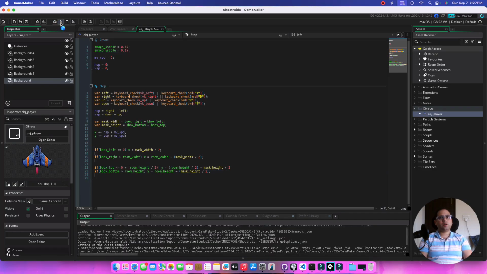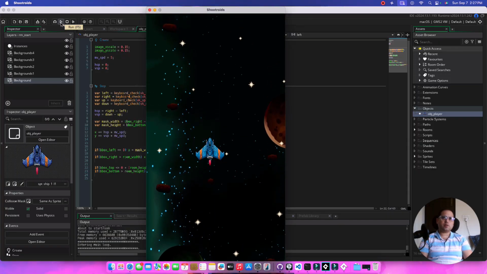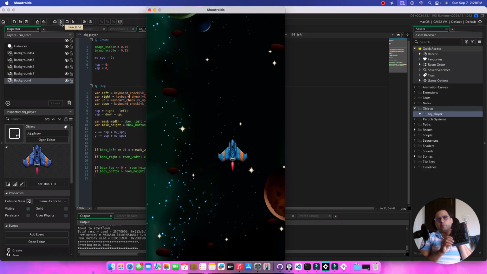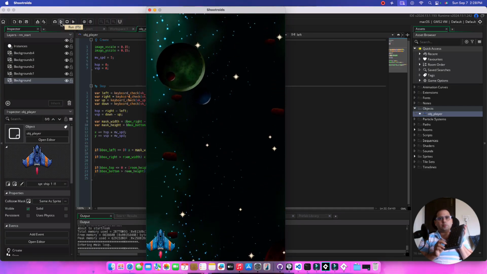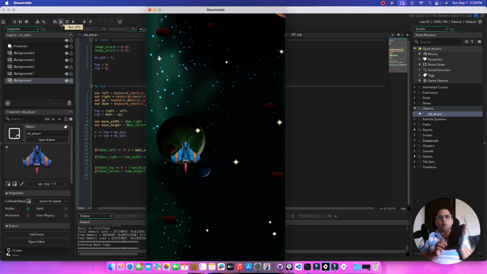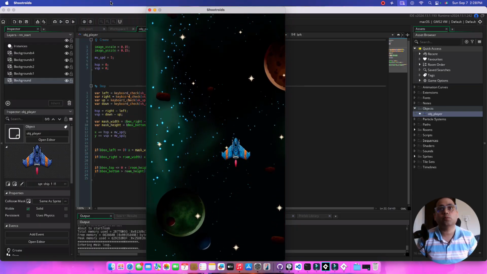At this point, we are restricting the player to not go beyond half the screen. I cannot go beyond the half screen, even if I press it. I can go down. If I go left, I am stuck. If I go right, I am blocked. So there's this limit which we are setting, and I think that's a good way to get the motion working.